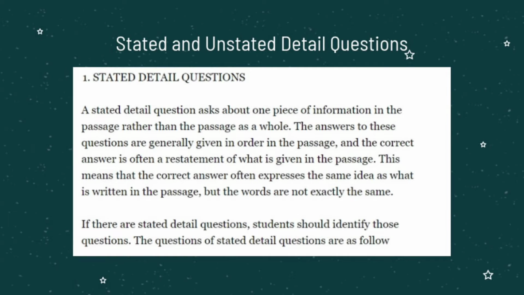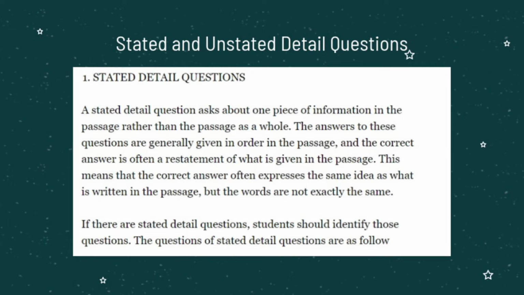The next slide is stated and unstated detail questions. The first is stated detail questions. A stated detail question asks about one piece of information in the passage rather than the passage as a whole. The answers to these questions are generally given in order in the passage, and the correct answer is often a restatement of what is given in the passage. This means that the correct answer often expresses the same idea as what is written in the passage, but the words are not exactly the same.